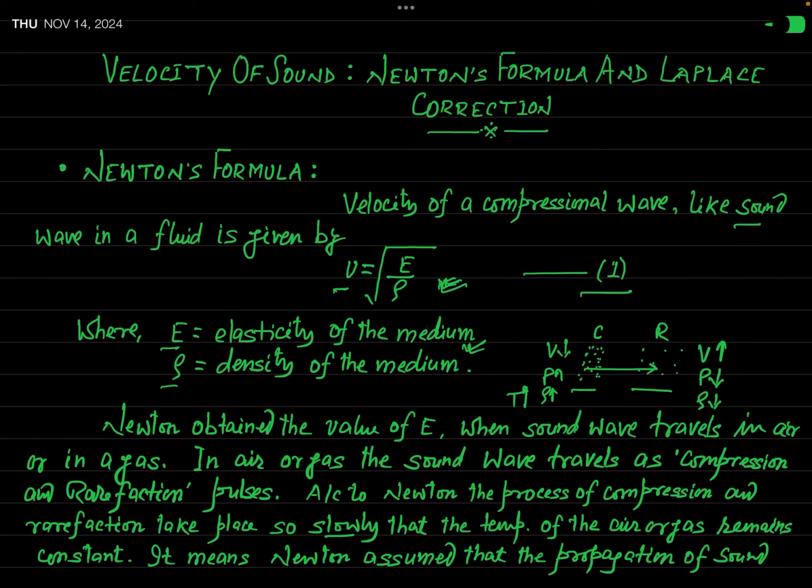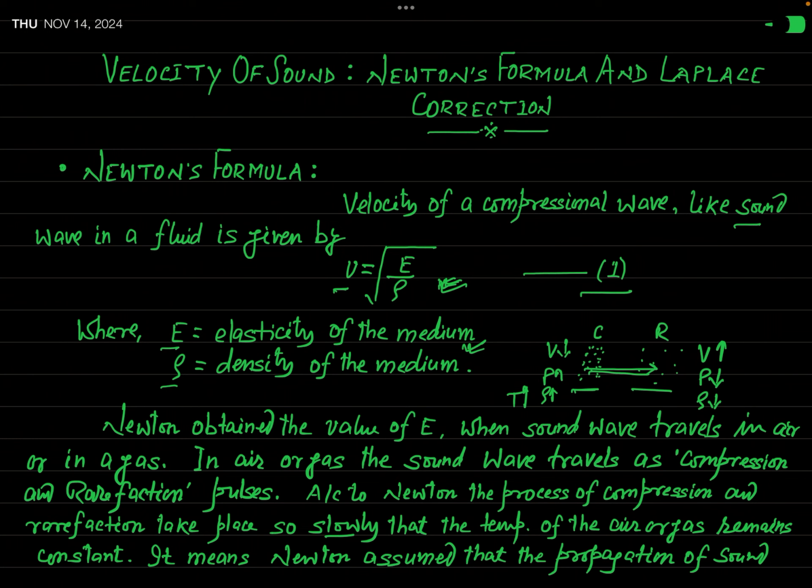But what actually happens in accordance with Newton's hypothesis? Heat energy flows from the region of compression to the region of rarefaction. And since this process is very slow, the time for flow of heat is sufficient, and therefore temperature in the region of compression does not rise